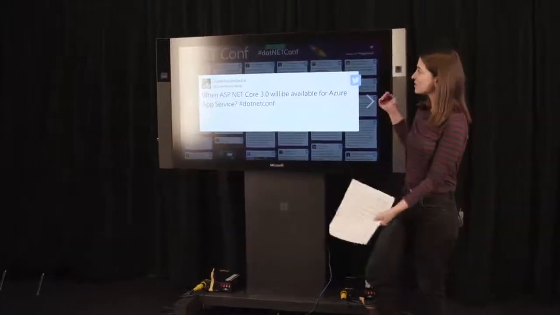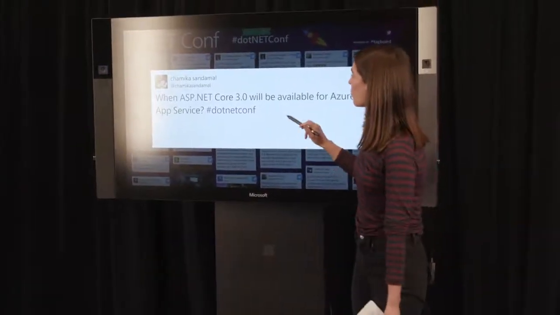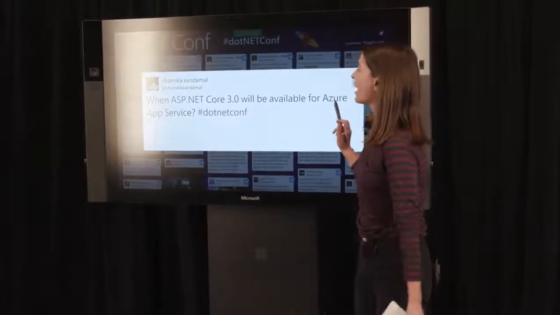We have some questions. The first one is, when will ASP.NET Core 3.0 be available for Azure App Service? Yep, so I believe it should be there, if not now, very, very soon. I was on an email thread yesterday where, once it went GA, we have to go update our entire fleet of machines and make sure that they have 3.0. I believe it should be there now.